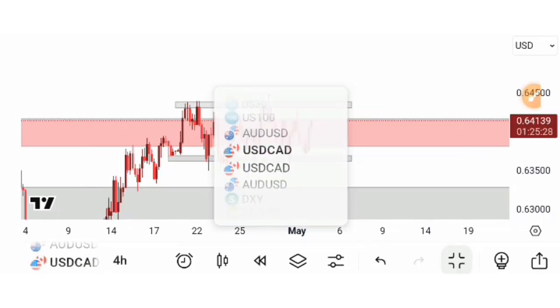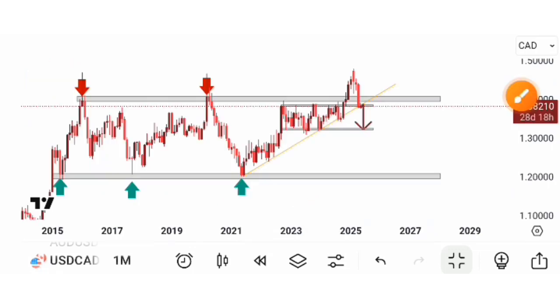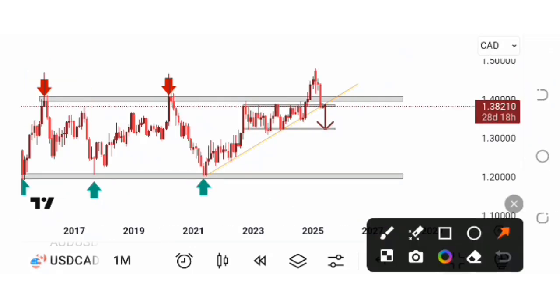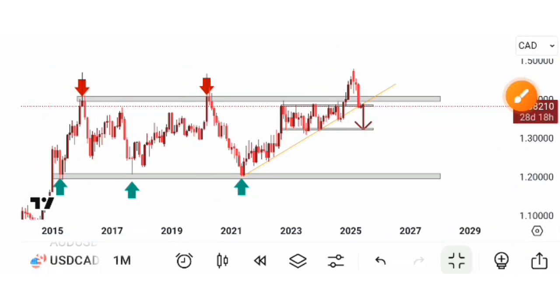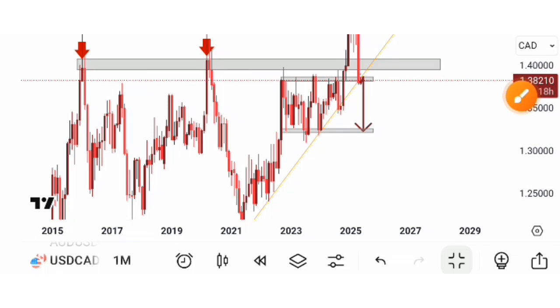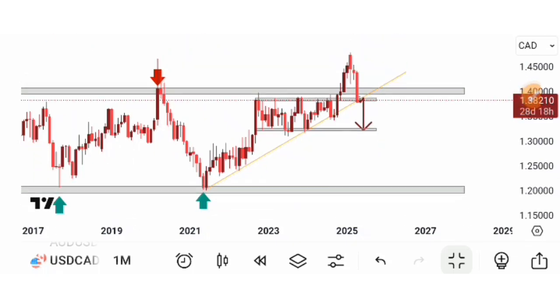So moving on to USDCAD, I'm bearish on this market, and the reason for this is because, as you can see over here, the market is inside this range, has come back inside this range. So this was an area of resistance, as you can see in the past, and then the market broke above. My expectation was a retracement and a continuation up. However, the market has closed below this area of resistance, which was an area of support, and has now turned into our newly formed resistance.